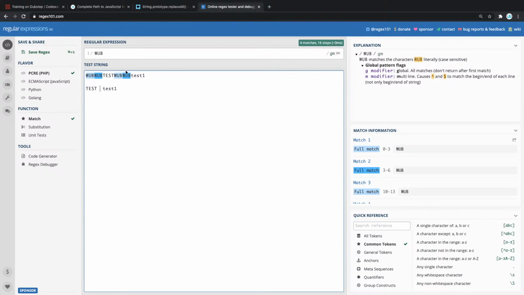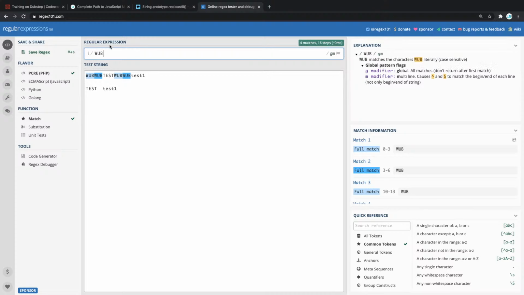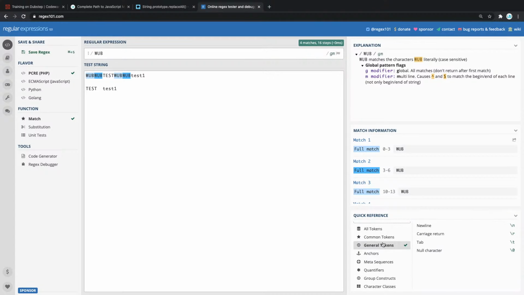So we need to find a way to match not only one singular wub, but also all incoming wubs. I know there's some things to match multiple things, but let's see. How should we match that? Of course, if we do this, then it's going to take them, but that's only going to work for two different occurrences. Is there someone in the chat who knows his regular expressions? We need to use something here to make it basically work for everything. For as long as we have, like if it's wub, we need to replace all instances of that. In this case, let's see if something helps us here.